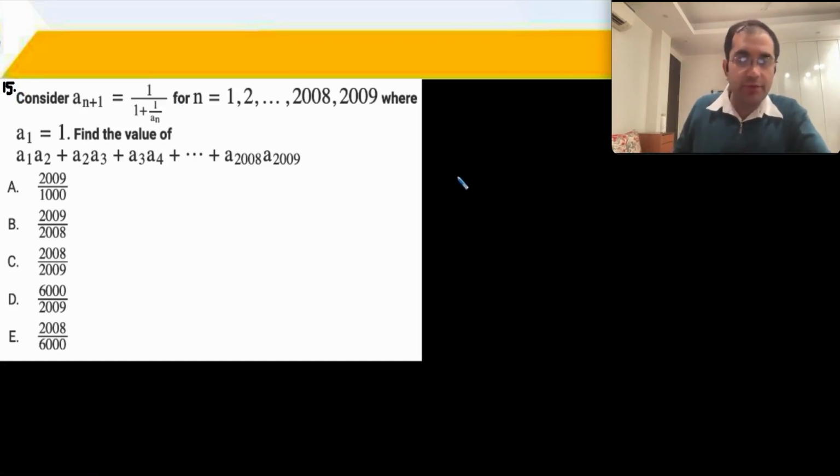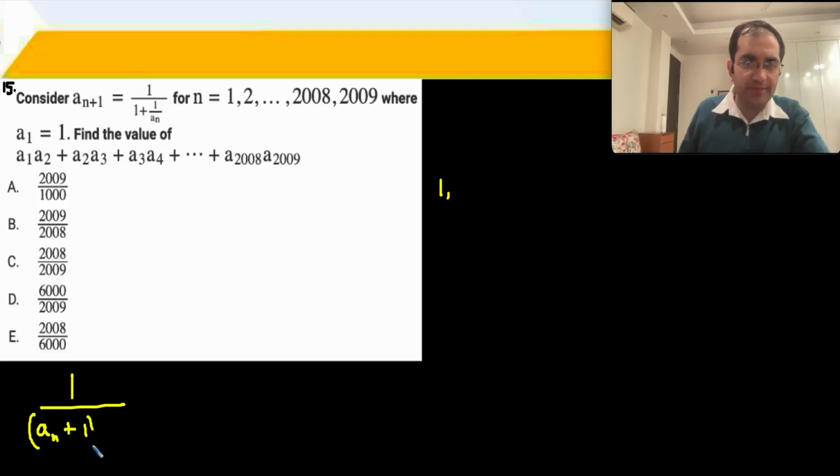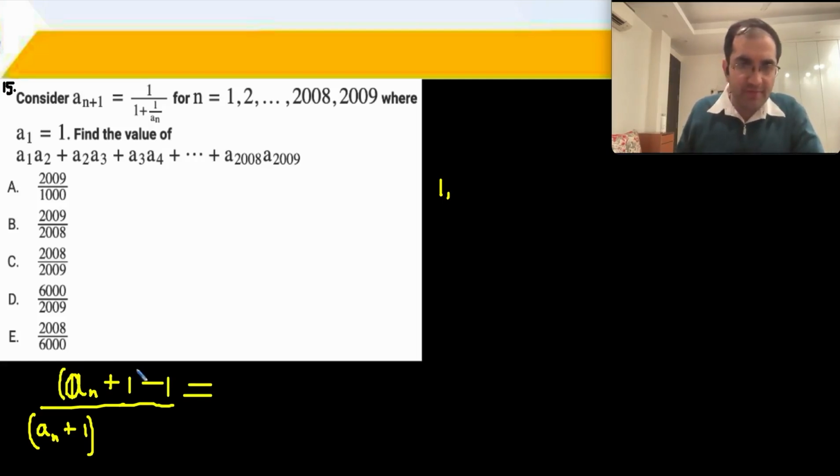So you have the next term. If A1 is 1, the next term is 1 upon 1 plus 1 upon A1. Okay? So if I were to simplify this a little bit, it becomes 1 upon AN plus 1 upon AN, so the AN goes on top. And now if I simplify it further, add 1 and subtract 1, and separate an plus 1, you get 1 minus 1 upon an plus 1.